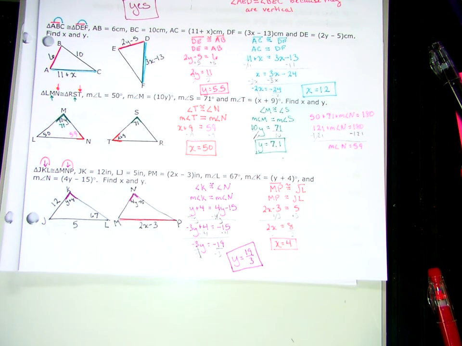Alright, so I do highly suggest if you don't have a picture to draw your own picture. And then remember, we learned the triangle sum theorem on Tuesday for a reason. So if I know 2 angles in a triangle, I can find the third, right?